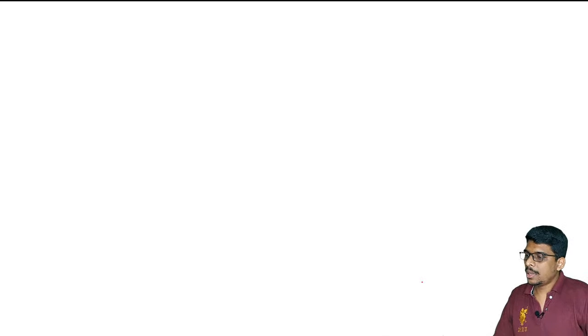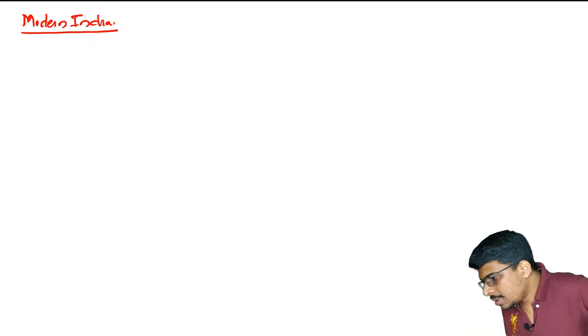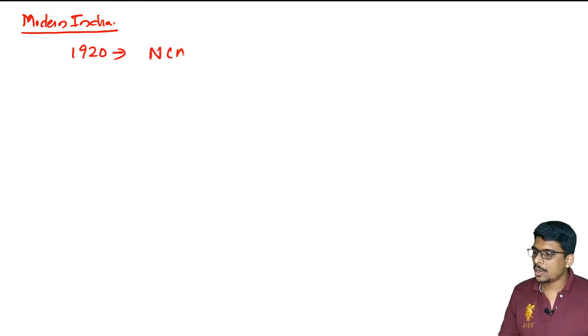The first one is modern India. I will be taking each one of the portions. Whenever you study modern India, there is a chance that the question will be from 100 or 200 year prior incidents. That is, you need to know what happened in 1920. There is the non-cooperation movement, there are other movements. There is a chance that the question will be from the Montagu-Chelmsford reforms. So give importance to what happened in 1920.